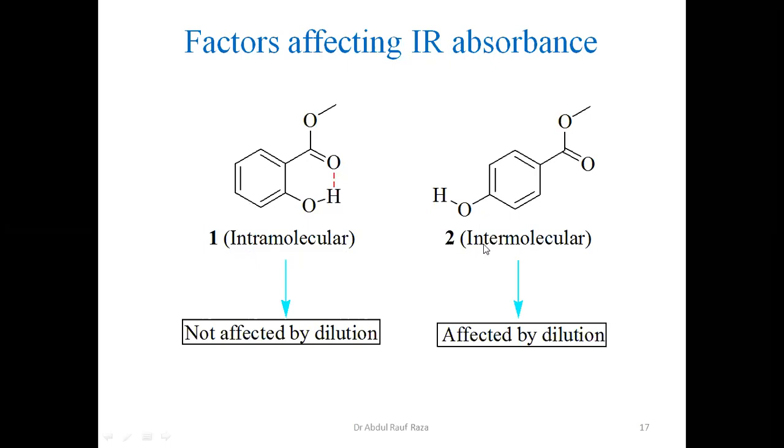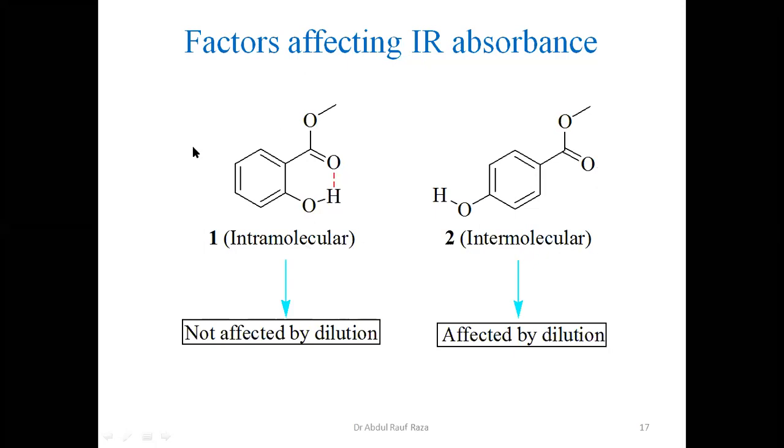And in case of this isomer, when both this carbonyl and this hydrogen are far away from each other, they cannot make a hydrogen bond. So what shall happen? They shall make an intermolecular hydrogen bond. The hydrogen of one molecule and the carbonyl of another molecule shall make a hydrogen bond. This is called intermolecular hydrogen bonding, the hydrogen bonding between molecules. Intramolecular means within a molecule.